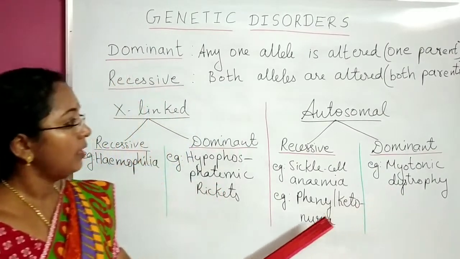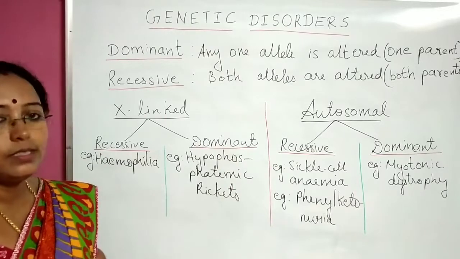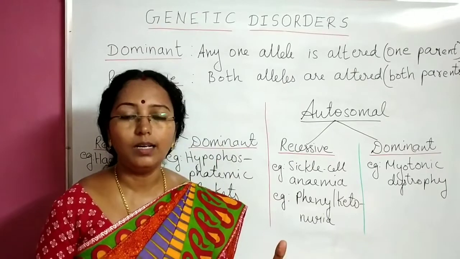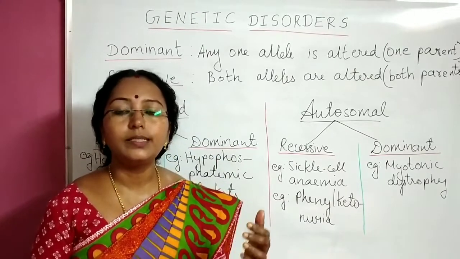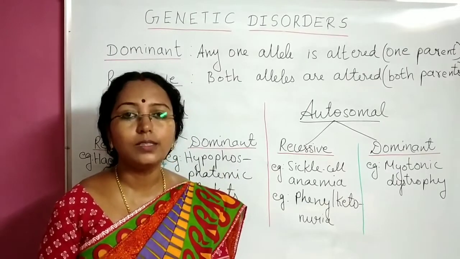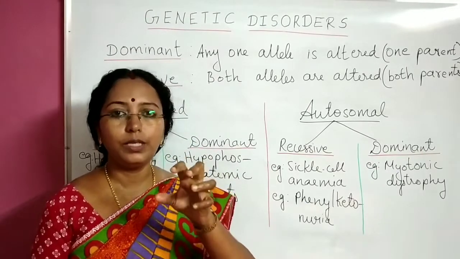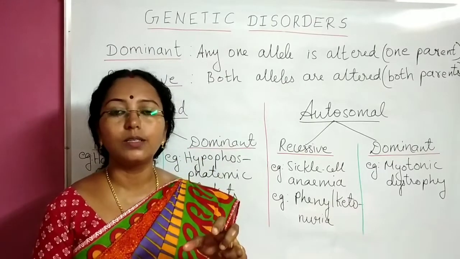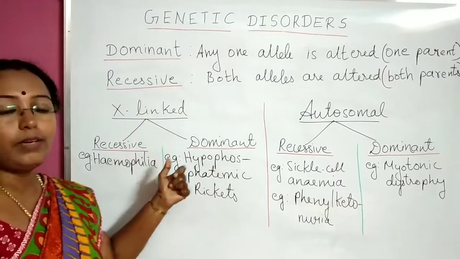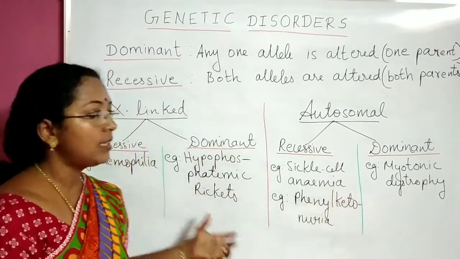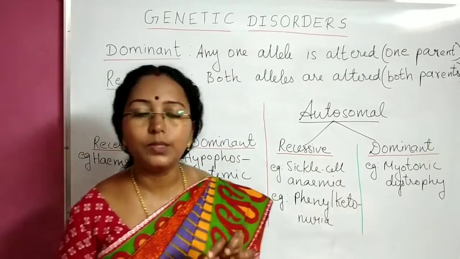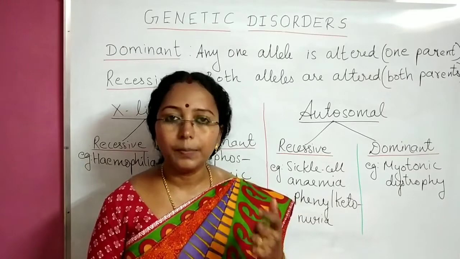Anyway, in this session we have just completed what genetic disorders are. We also dealt with the different types of genetic disorders, that is chromosomal and Mendelian disorders. Among that we focused our attention on Mendelian disorders, and again the different types of Mendelian disorders: dominant, recessive, X-linked and autosomal. And examples I have given to you. But don't worry, all these examples will be dealt with one after the other in the coming videos.